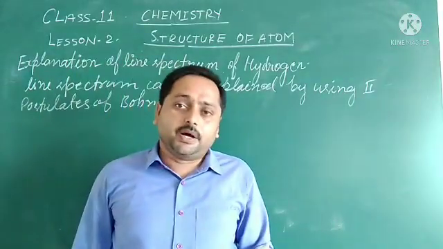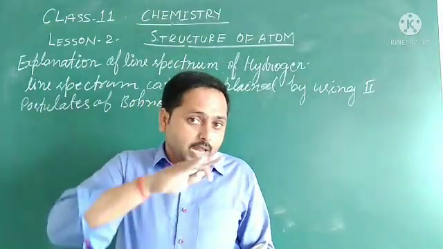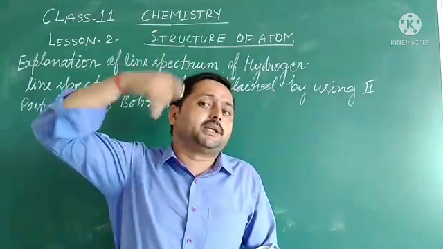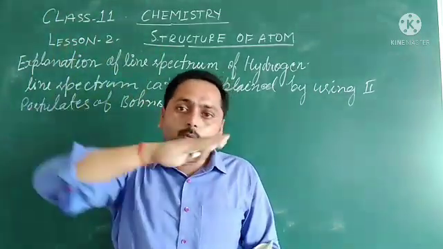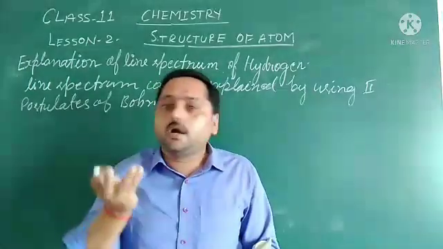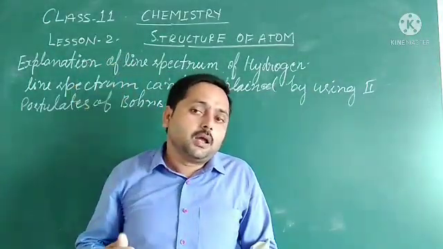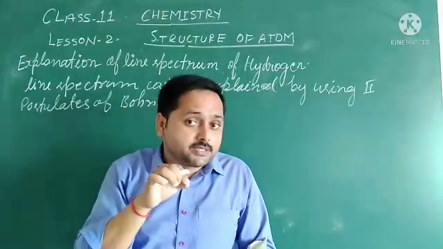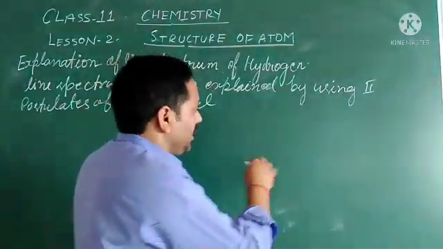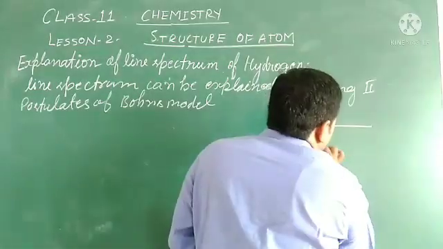energy is absorbed, radiation is absorbed, when an electron moves from lower energy orbit to higher energy orbit. Means when electrons jump from lower energy orbit to higher energy orbit, or energy change takes place when electrons come from higher energy to lower. Like this, if I explain you here, just follow the scene.